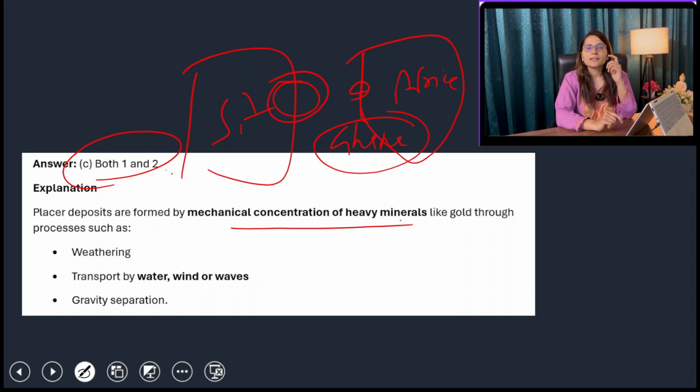So that was one of the evidences that these two continents were joined together, and ultimately there was a Pangaea, then Laurentia and Gondwana land, and the ultimate breaking up of all the continents led to the formation of 7 continents. So both statements are correct.